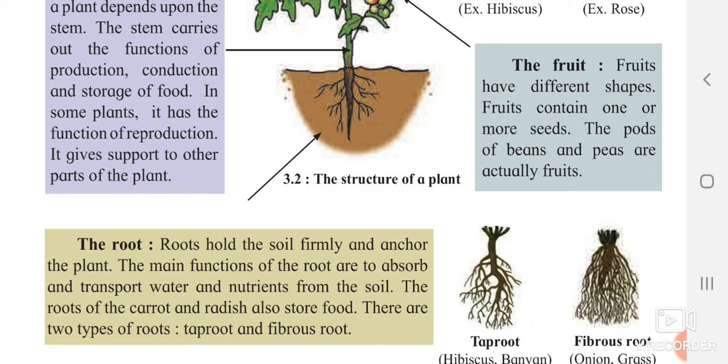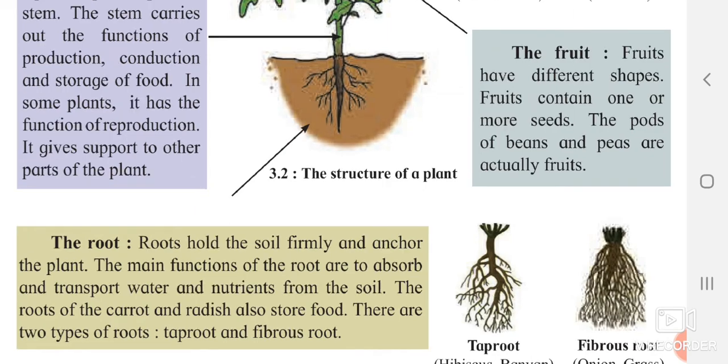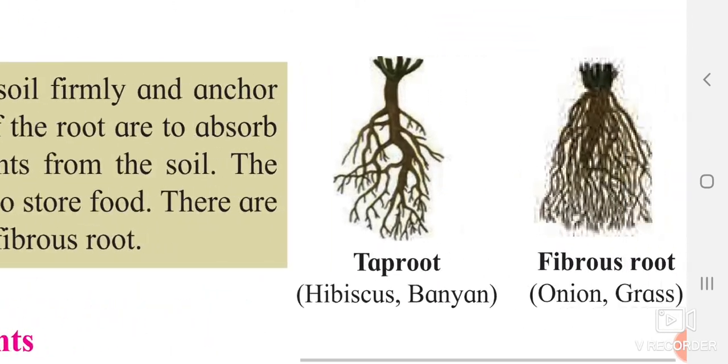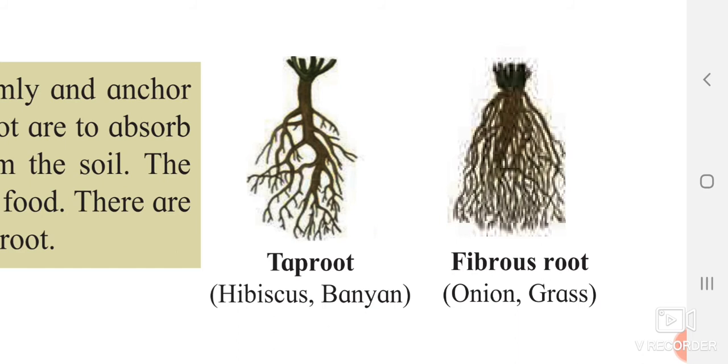There are two types of root. One is the fibrous root. You can see the fibrous root here, which is present over here in the picture. Yes, fibrous roots, they are like hair-like structure. You can see down to the onion, you can see this structure. So that particular roots are fibrous roots.